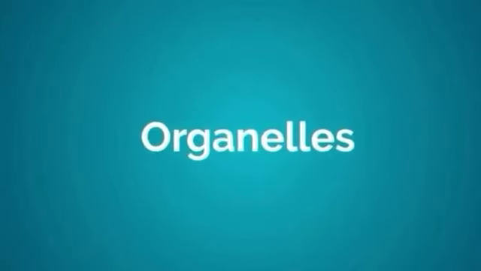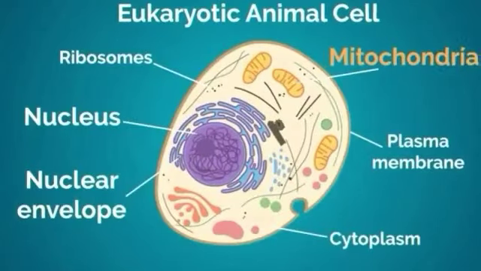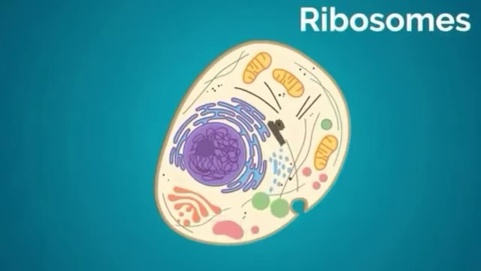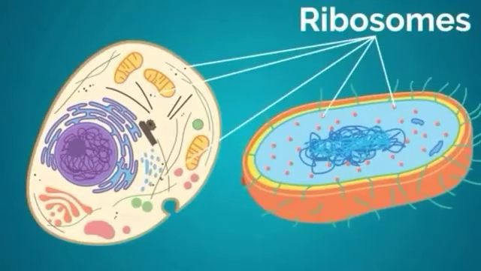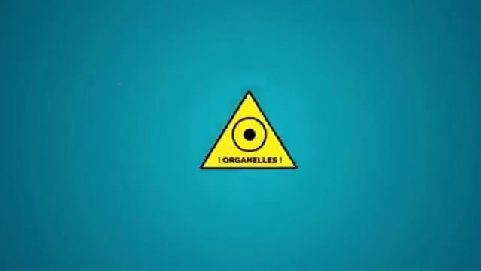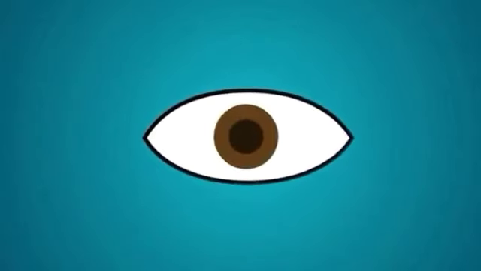Apart from nucleus, there are organelles inside the cells which perform specific function. For example, mitochondria is an organelle that provides energy to the cell. Eukaryotic cells have various types of organelles, but in prokaryotes, we only see ribosomes, where proteins are manufactured. Eukaryotes depend on cell organelles, but prokaryotes can live without them because they are very small.